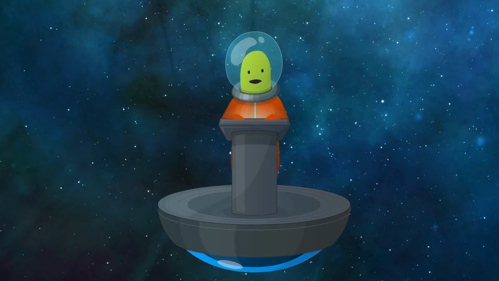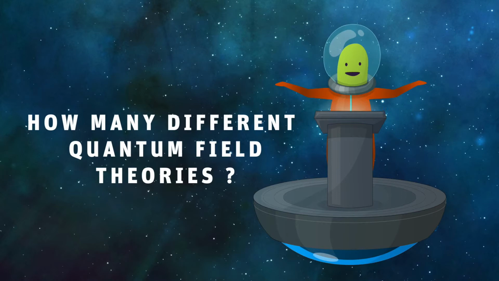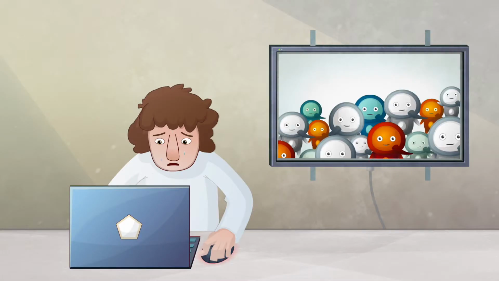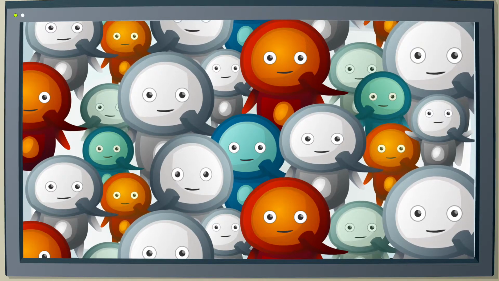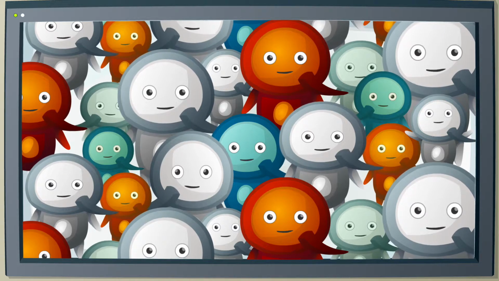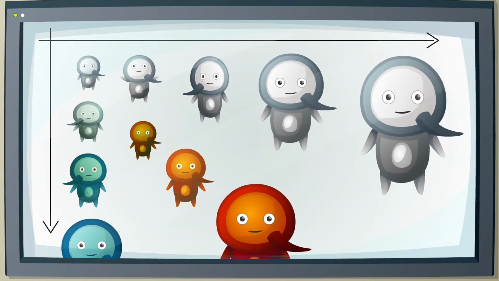Perhaps something can be done, however, by asking a question that seems even more complicated. How many different quantum field theories are there? If we get to know all that quantum field theories can and cannot do, we necessarily learn something. So, we need a map of what all the quantum field theories are and can do. But how can we draw this map?